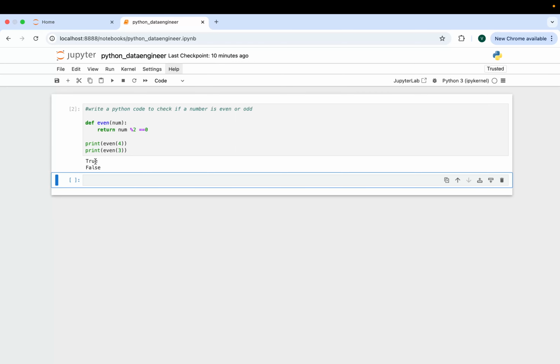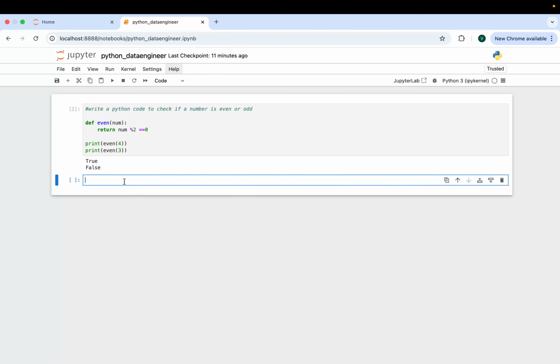So here we can see this is true or false. 4 can be divided by 2, but 3 can't be divided by 2. It has given true and false for even of 4 and even of 3. Let's move to another question.